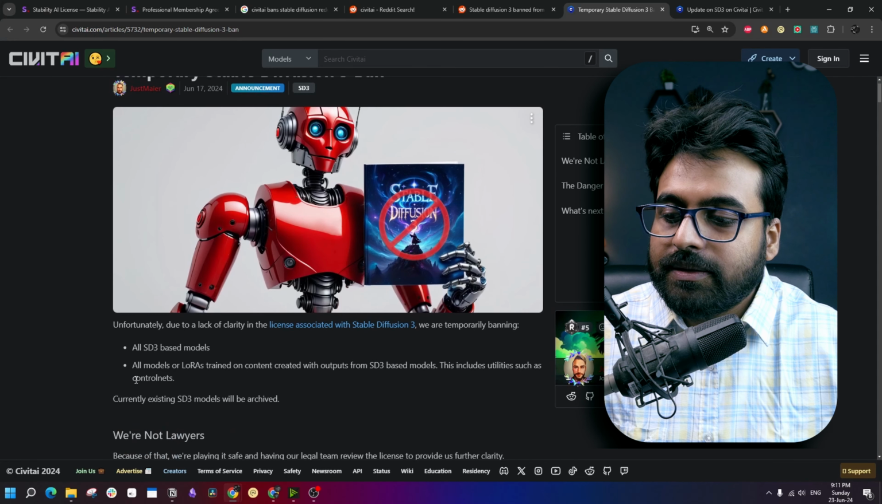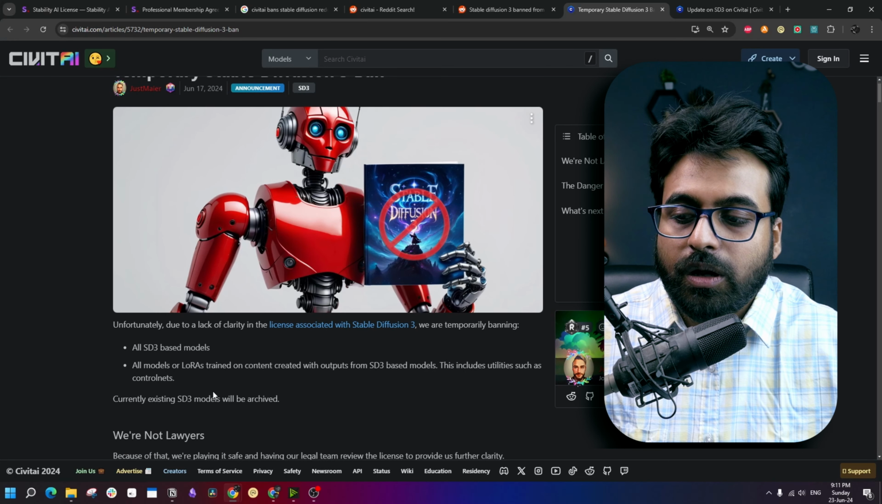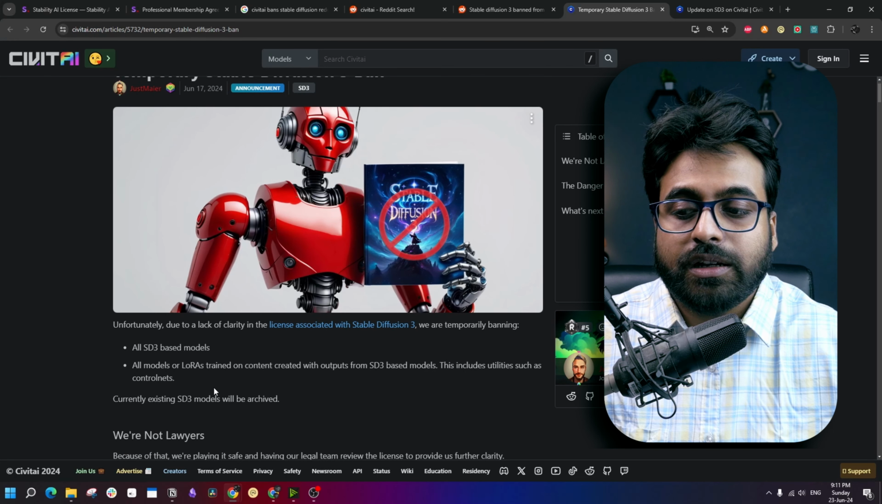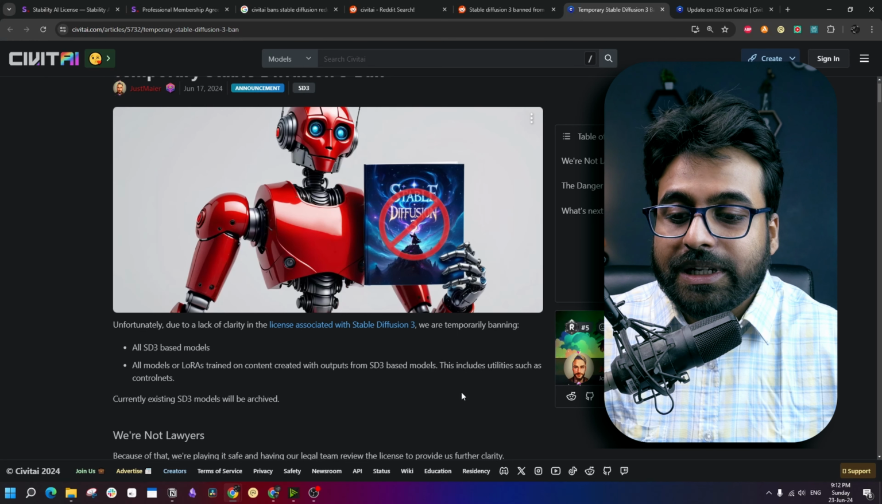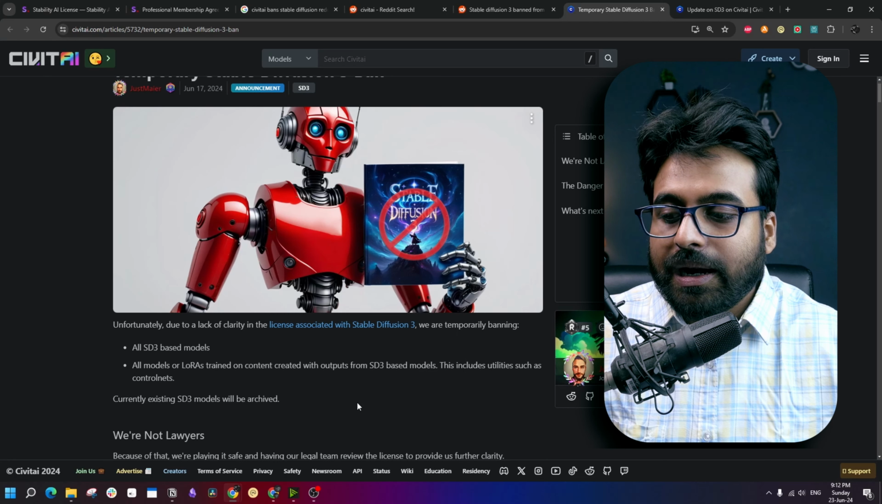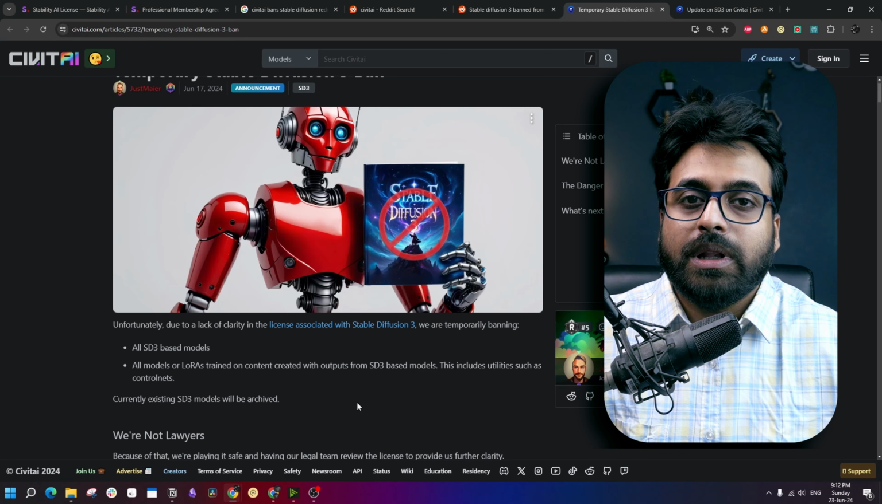Adding to the drama that has been going around SD3 for the last few days, CivitAI just banned Stable Diffusion 3 and all its derivative models. In their recent article, CivitAI announced: unfortunately, due to lack of clarity in the license associated with Stable Diffusion 3, we are temporarily banning all SD3 based models, all models or LoRAs trained on content created with outputs from SD3 based models. This includes utilities such as ControlNets. Currently existing SD3 models will be archived.